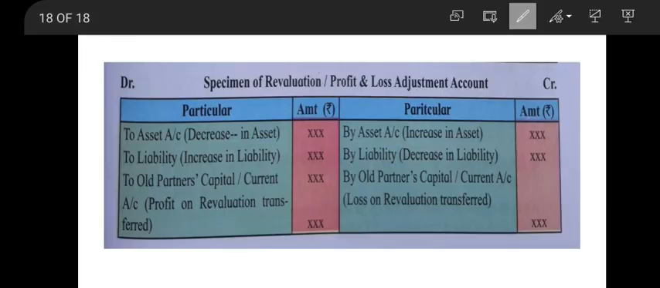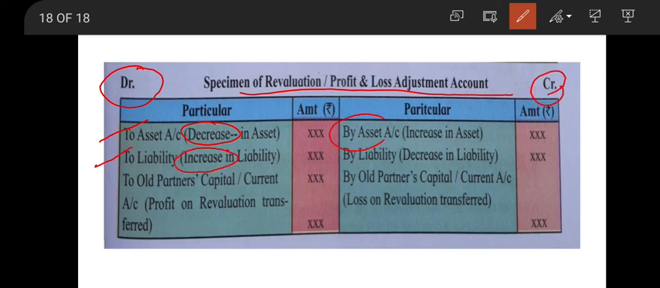We can see here to the debit side of profit and loss adjustment account or revaluation account, assets entry while it is decreased, liability entry while it is increased, and to the credit side, asset entry while it is increased and liability entry while it is decreased. Apart from it, the profit is written to the debit side and loss to the credit side. So you can make the journal entries as per this ledger.